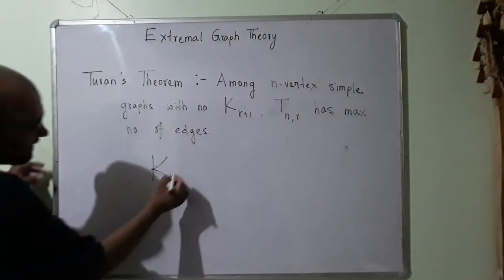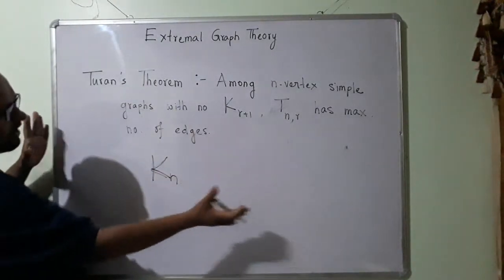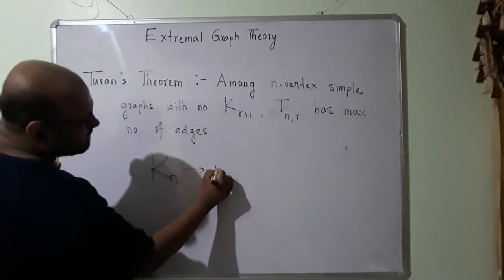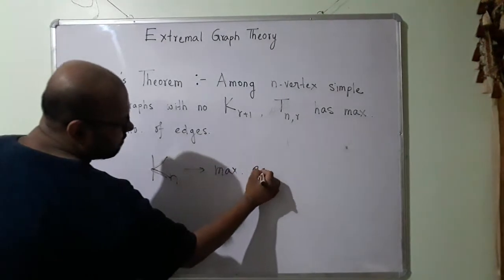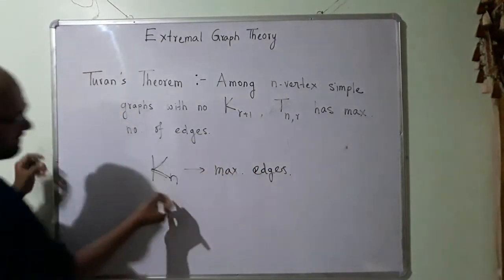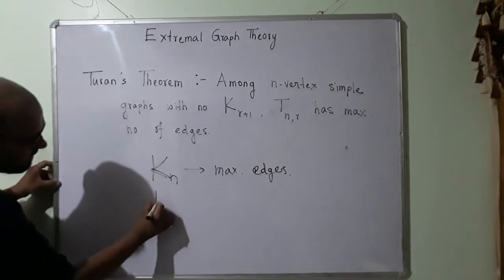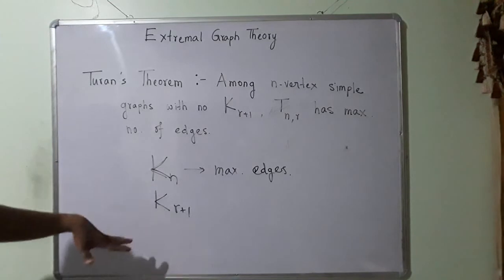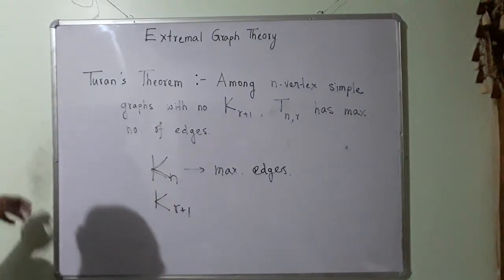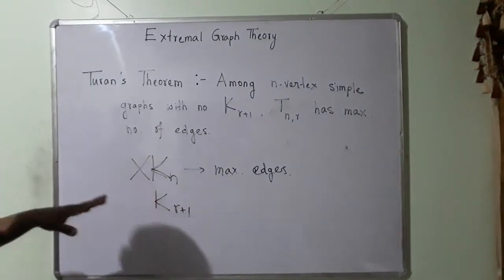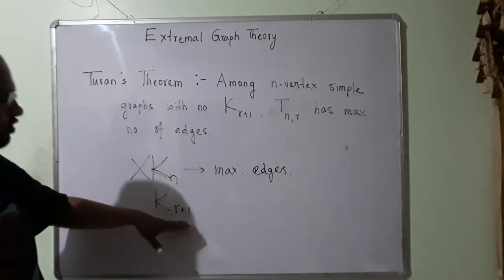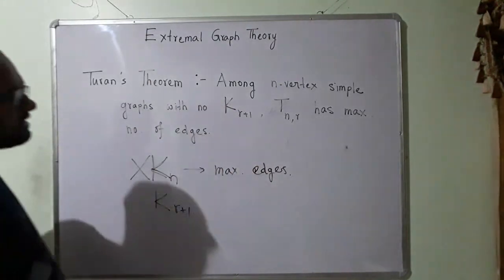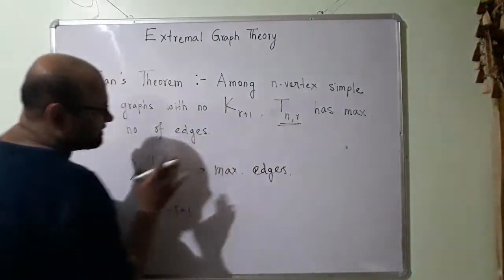If I take K_n, among the different graphs that are possible with n vertices, this is going to have the maximum number of edges, but this is going to have K_{r+1} as a subgraph. Alright, so this is a problem, so for this reason we are not considering it here. Our condition says that this cannot be a subgraph. So if this cannot be a subgraph, then this graph is going to have the maximum number of edges.